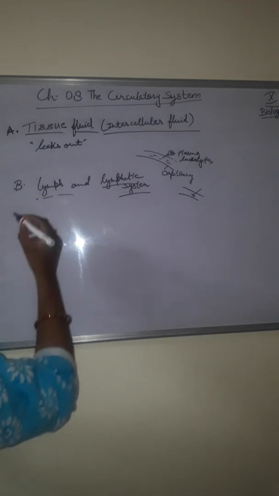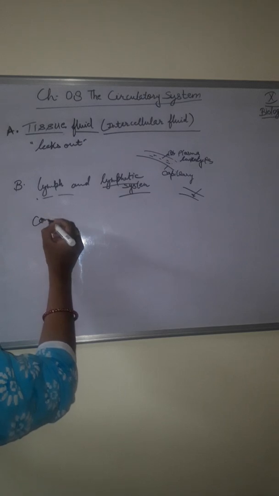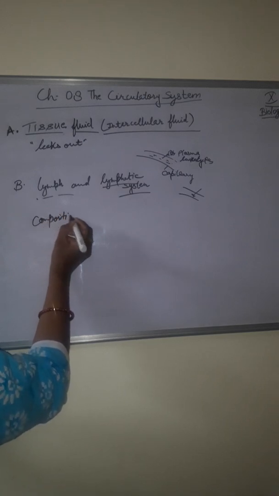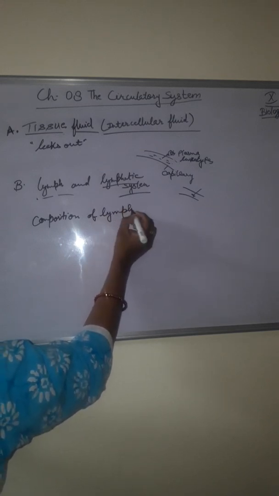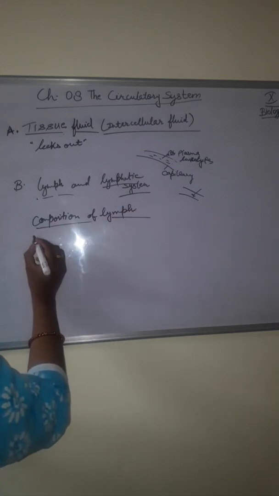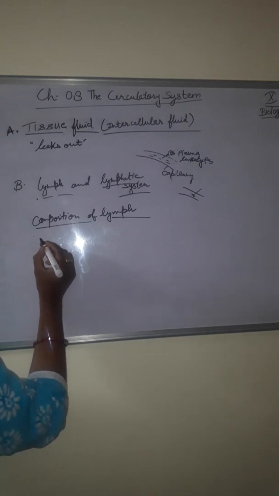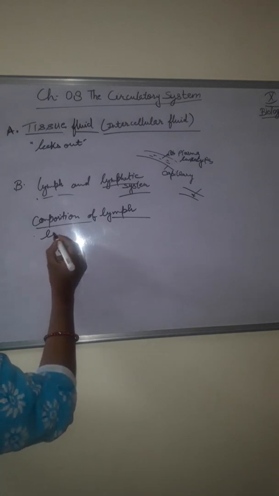Okay, now composition of lymph. What is the composition? First one is cellular. In the cellular part there are only leukocytes.